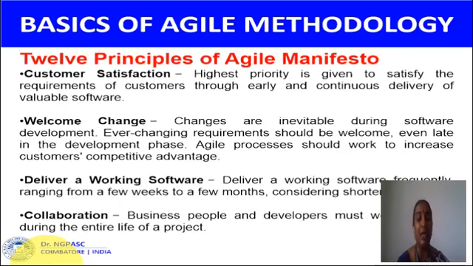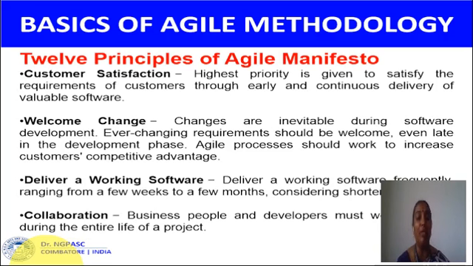Next, the 12 principles of the Agile Manifesto. The first one is customer satisfaction. The highest priority is given to satisfying the requirements of customers through early and continuous delivery of valuable software. Next, welcome change. Changes are inevitable during software development. So ever-changing requirements should be welcomed, even late in the development phase. And deliver working software frequently, ranging from a few weeks to a few months.